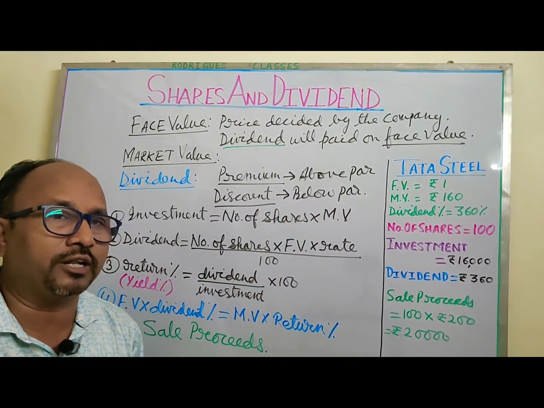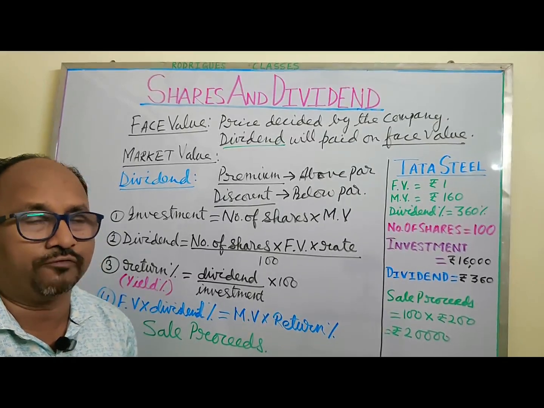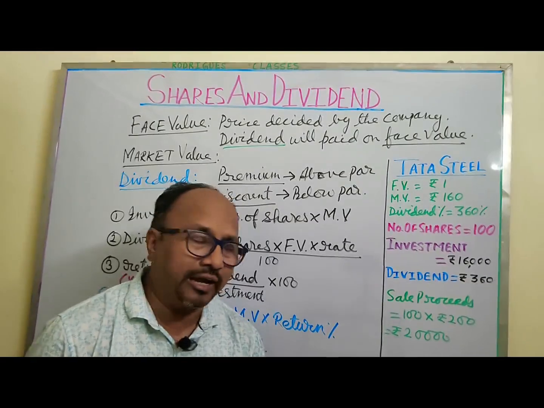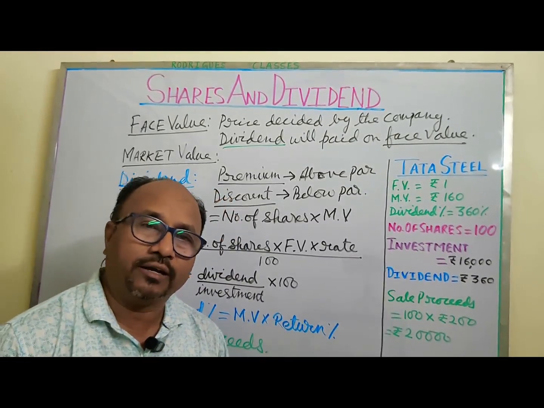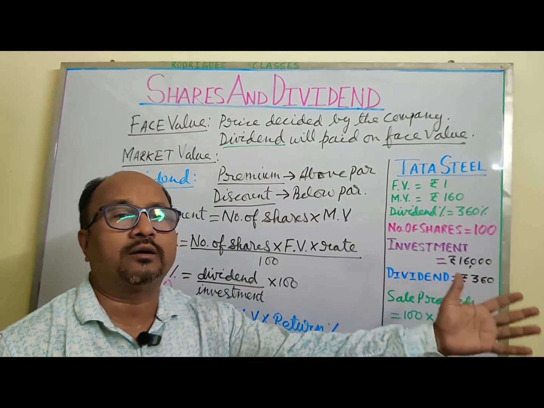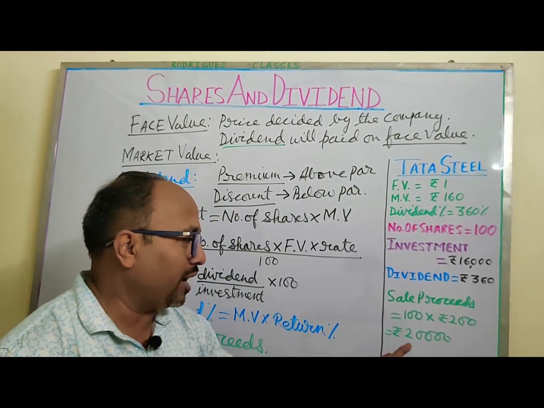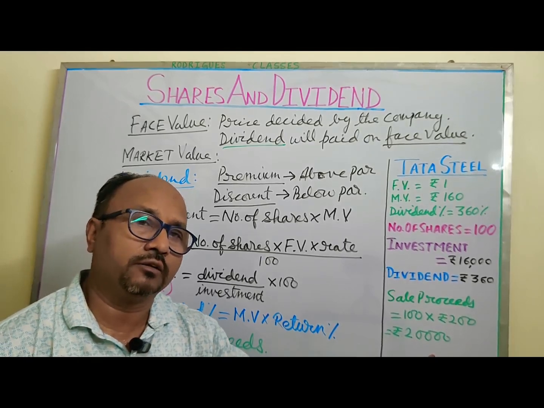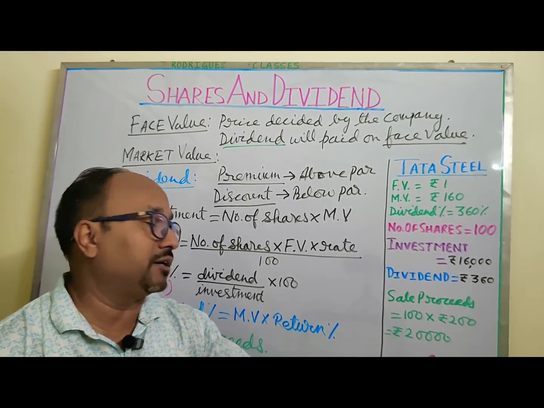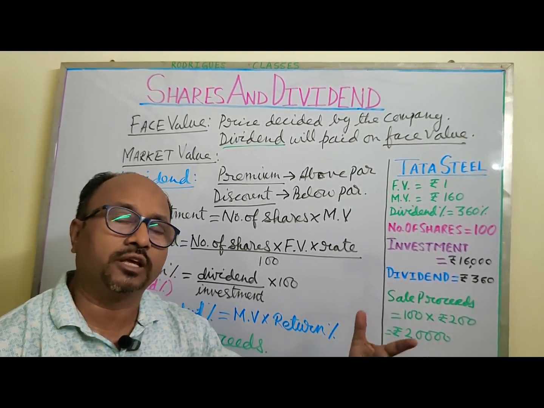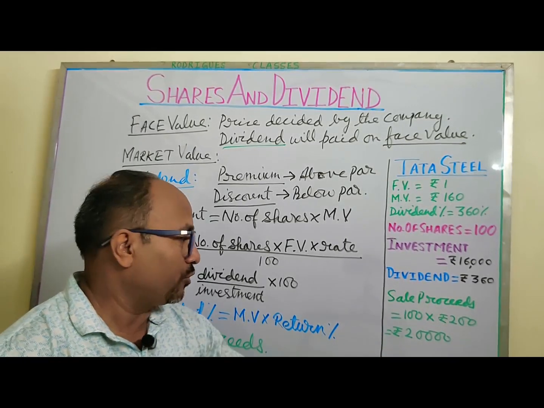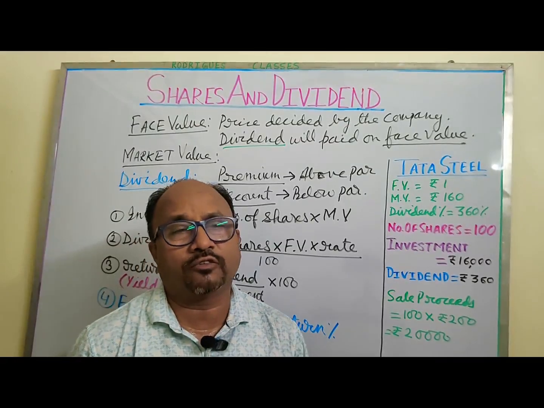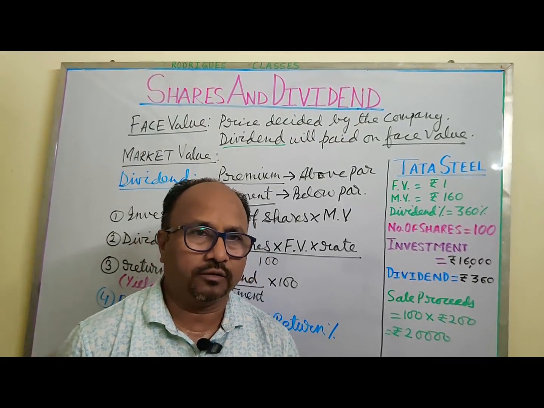Now what do I do with this 20,000? Usually if I am investing in shares, again I will invest in some other company. So I take that 20,000 and go to buy Tata Motors shares. So for Tata Motors shares, now 20,000 becomes my investment. And if I am getting a Tata Motors share for rupees 650, then 20,000 divided by 650 will give me the number of shares of Tata Motors which I can buy.